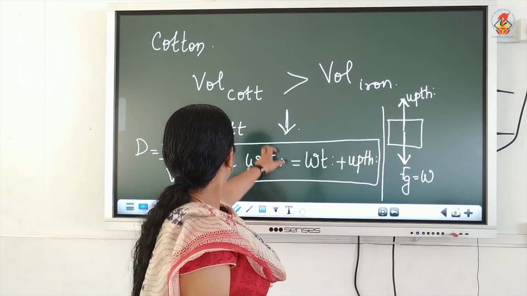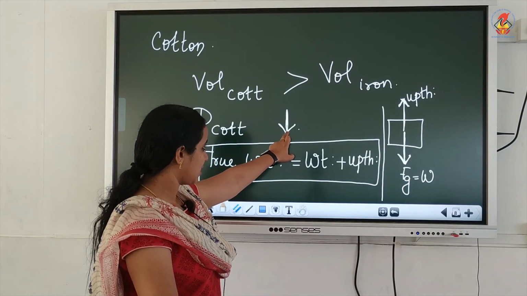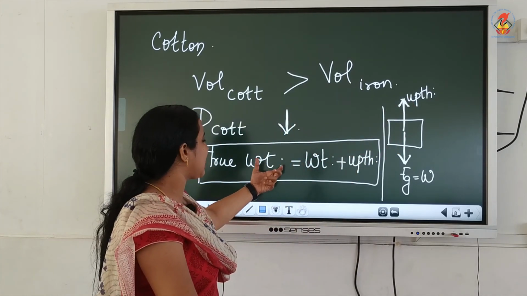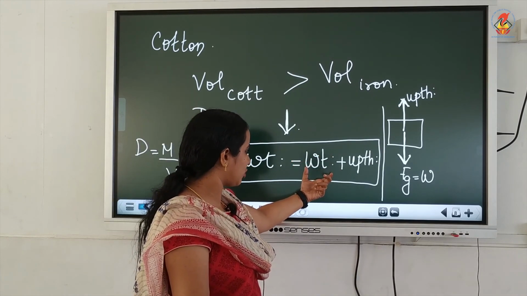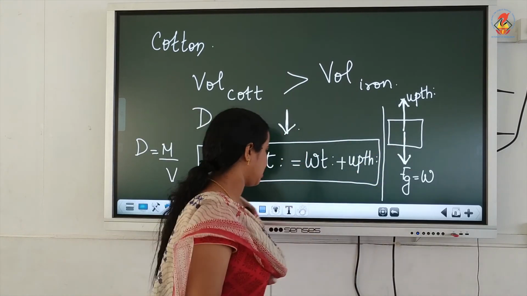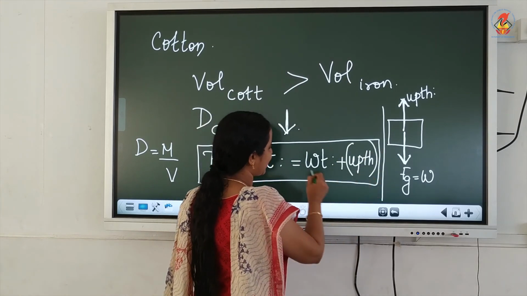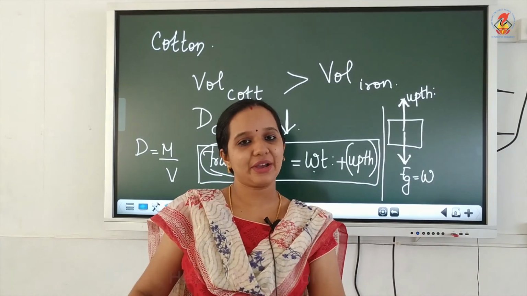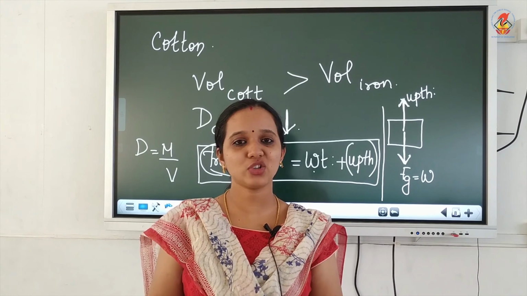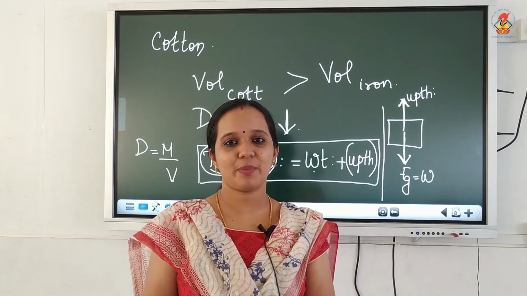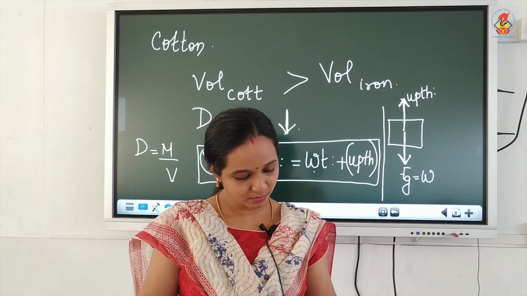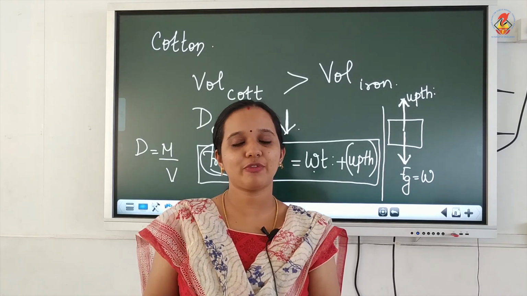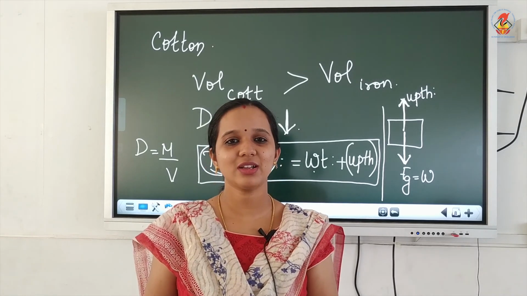Since its density is less, it will experience an upward force. So its true weight can be calculated as the weight of cotton plus the upthrust. Since the upthrust is added to its weight, its true weight becomes more than that of iron. Okay, that is all about the true weight and the apparent weight. Hope the concept of buoyancy and flotation and sinking is clear for everyone. Thank you.